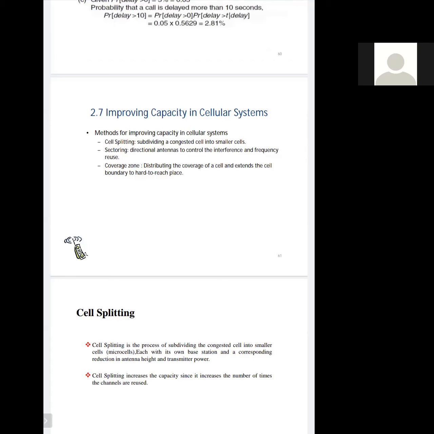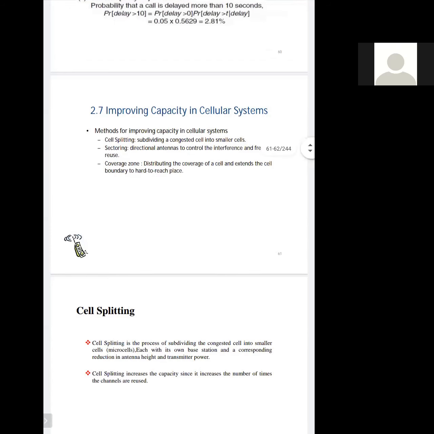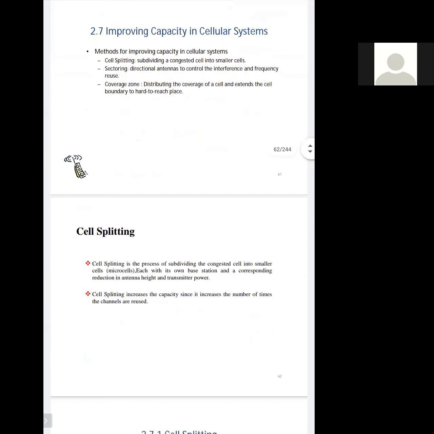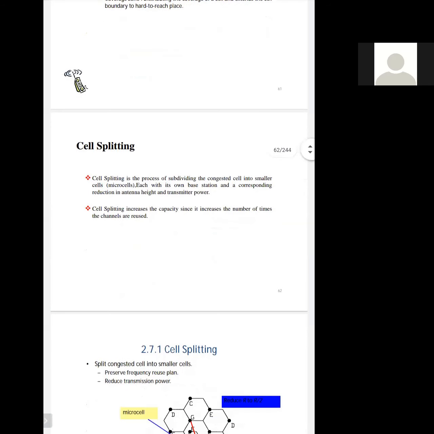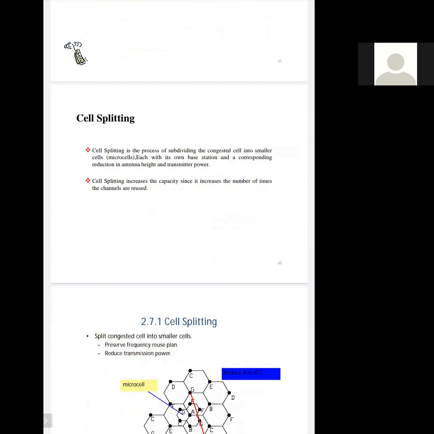And in coverage zone, we will distribute the coverage of cells and extend the cell boundaries so that it is a reachable approach for hard areas also. So first we will discuss the cell splitting method in detail.